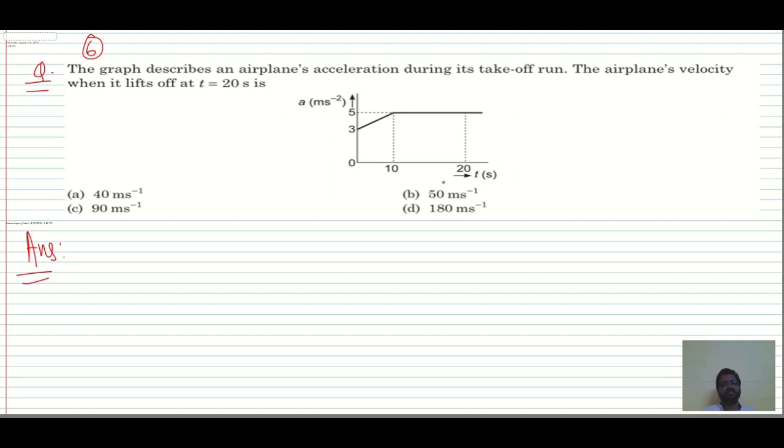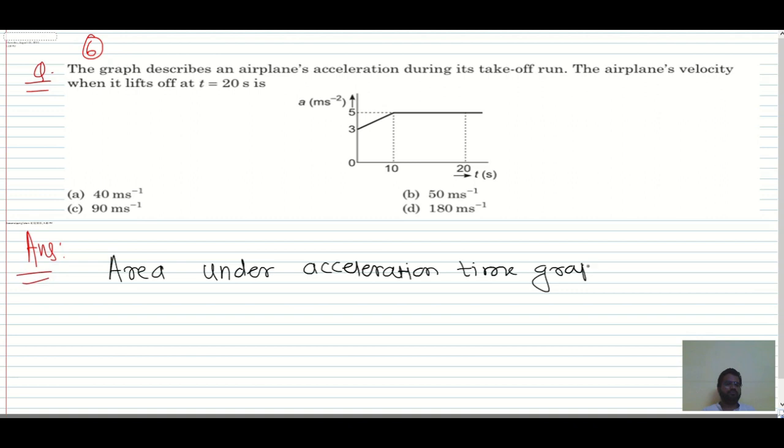Now we know that the area under the acceleration time graph gives the change in velocity. So do remember this. So change in velocity we have, and that is equal to the area under the acceleration time graph.